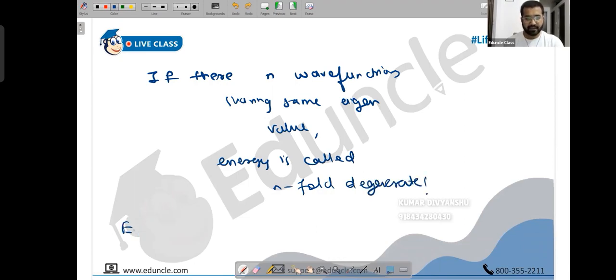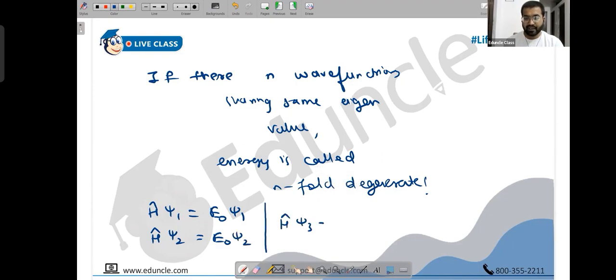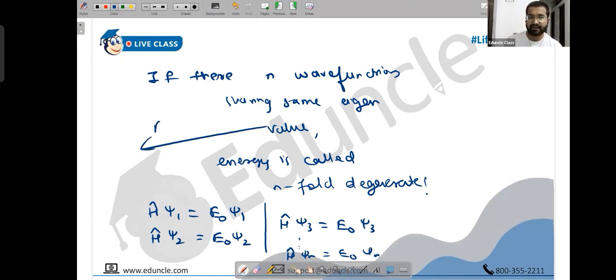So for example, something like this. H cap, the energy operator, acting on psi1 gives you, suppose, some energy E0 times psi1. When you apply H cap on psi2, you are again getting E0 psi2. When you apply H cap on psi3, you again get E0 psi3. Similarly, H cap on psi n again gives E0 psi n. So there are n such wave functions, all sharing the same eigenvalue E0. You can say energy is n-fold degenerate.